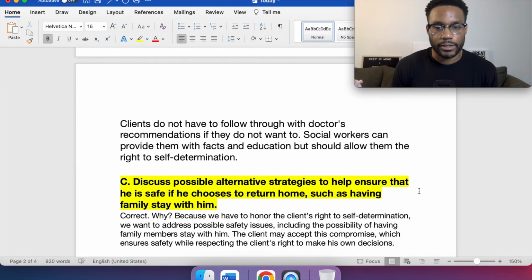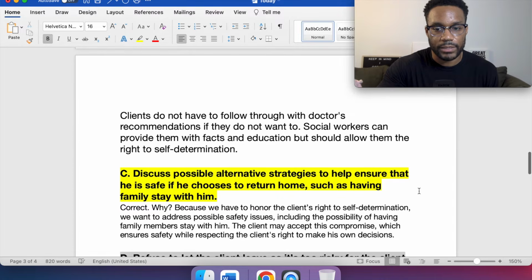Discuss possible alternative strategies to help ensure that he is safe if he chooses to return home, such as having family stay with him. That is correct. Why? Because we have to honor the client's right to self-determination. We want to address possible safety issues, including the possibility of having family members stay with him. The client may accept this compromise, which ensures safety while respecting the client's right to make his own decisions.